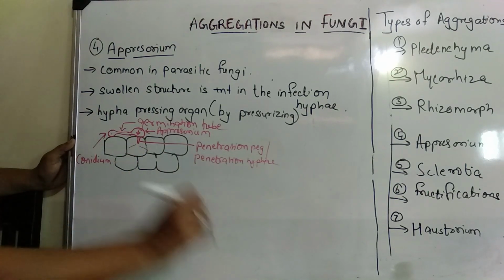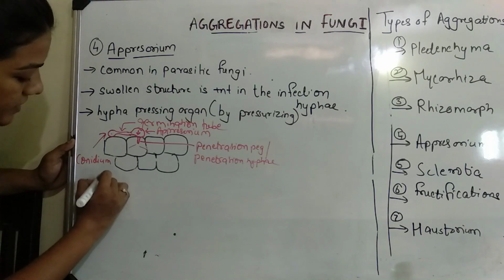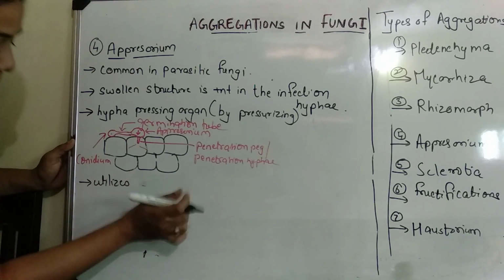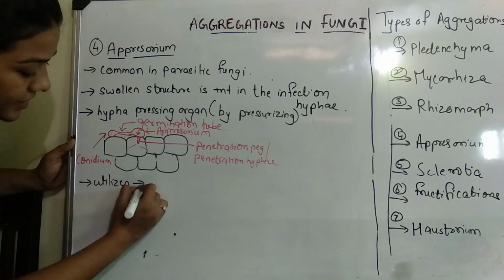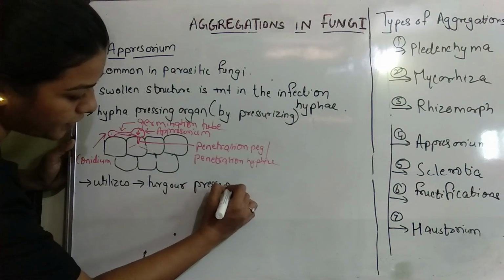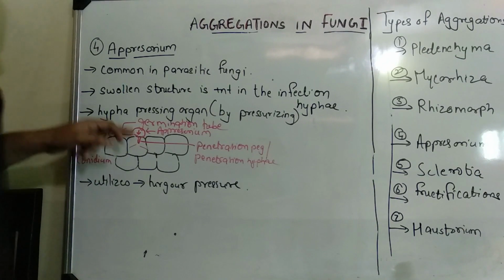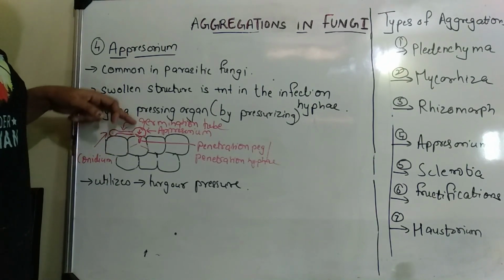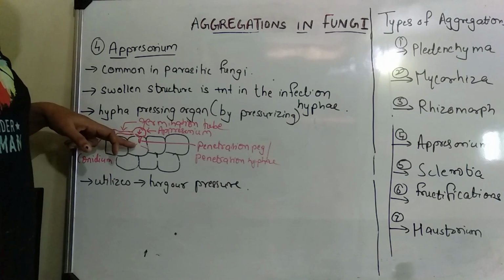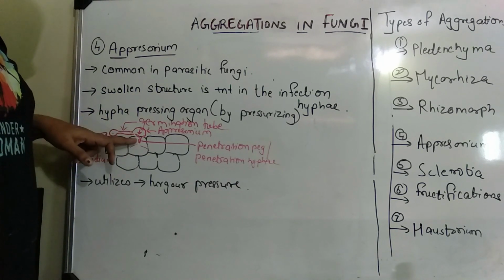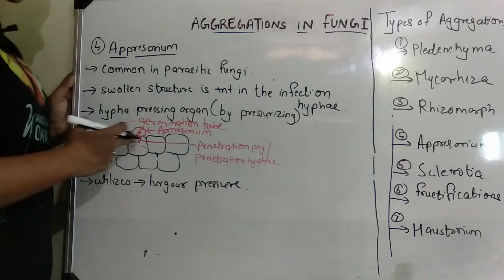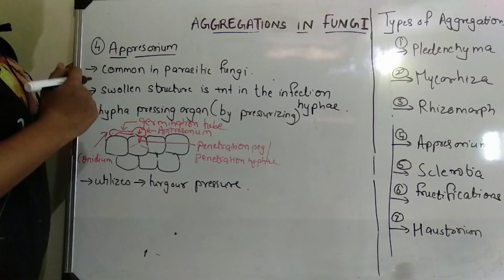Right? So Appressorium utilizes a specific type of pressure which is called turgor pressure. You must have heard about turgor pressure. So because of turgor pressure, the pressure goes downwards, and because of that the insertion hyphae gets inside the host tissue. This is the first step towards any infection. So this is what happens with the help of Appressorium.